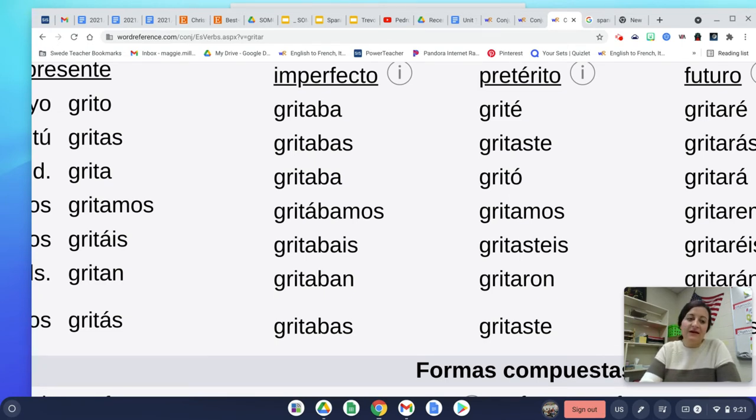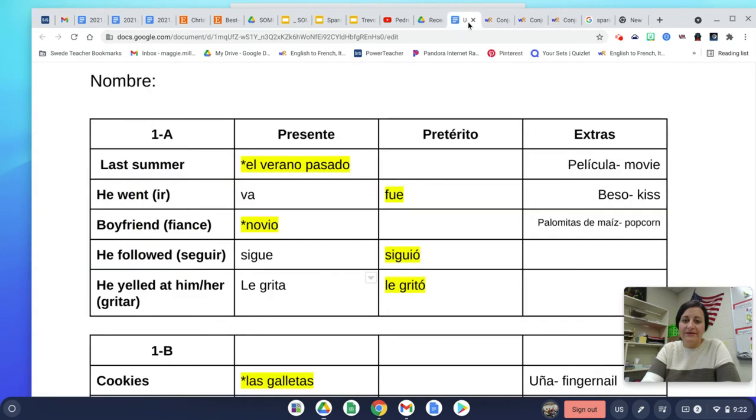The other thing I think that is worth pointing out is that the nosotros form in the present tense and the preterite is the exact same. They look like gritamos, both of them. Okay? And we're going to know which tense it is just based off of the context of the story. So just kind of keep that in mind.